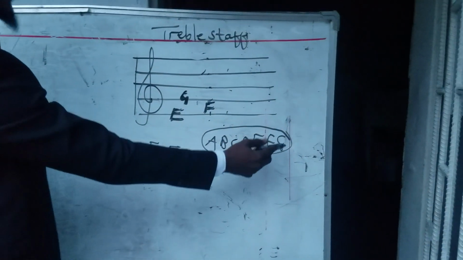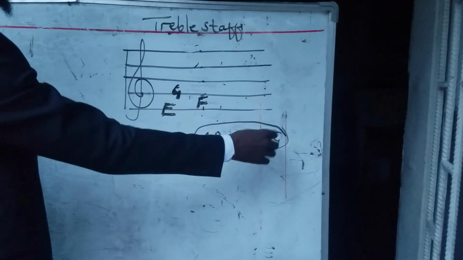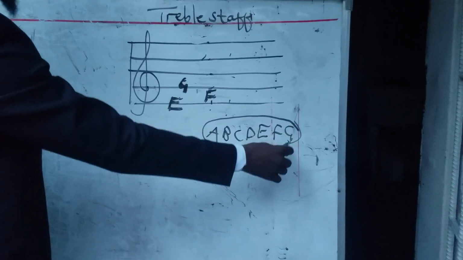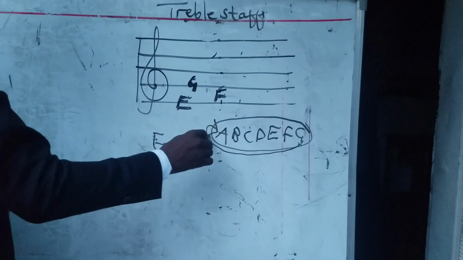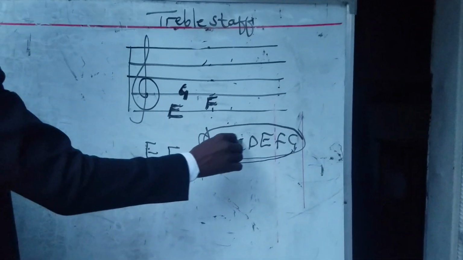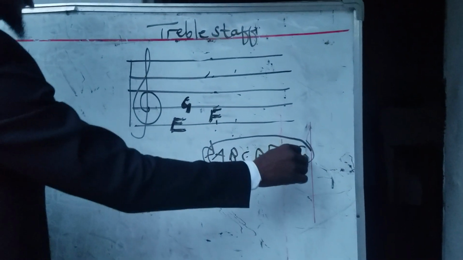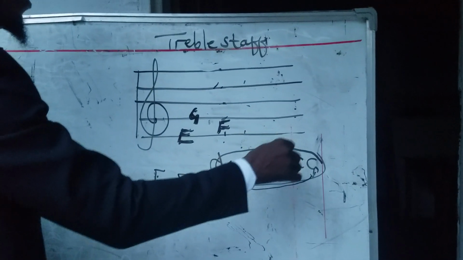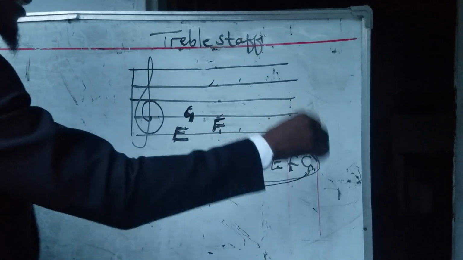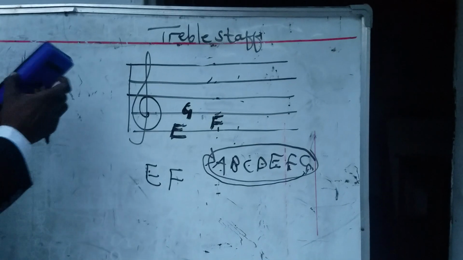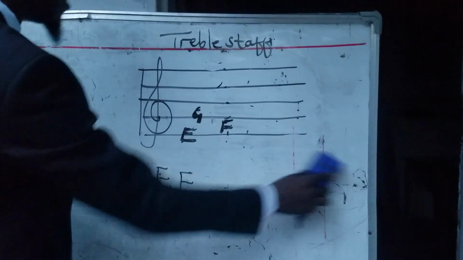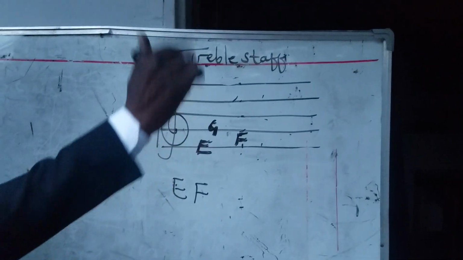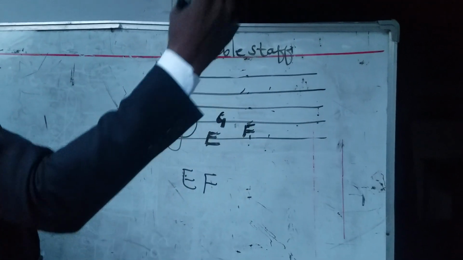Now what happens when we reach G? When we reach G, we have to start all over again from A. So we say A, B, C, D, E, F, G, A, B, C, D, E, F, G, A, B, C, D, just like that. We keep on going just like that.